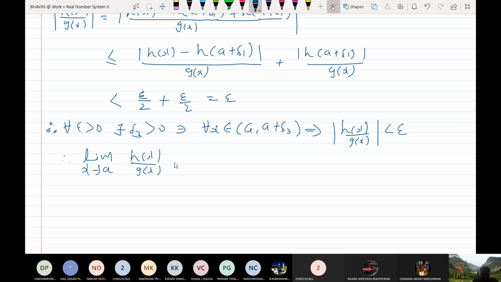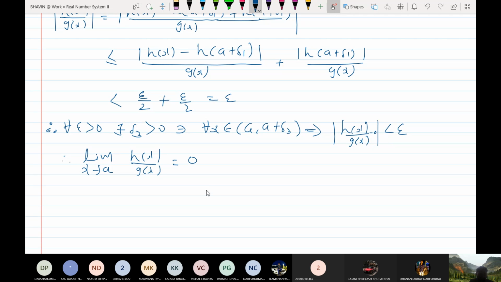This limit is, what is the value of this limit? Why? Zero, yes? Here it is 0, so what will be the limit of h(x) upon g(x)?